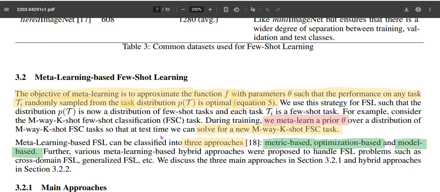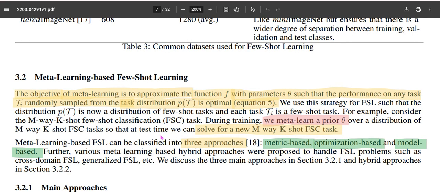So here, related to classification, we have a bunch of M-way K-shot tasks which are segregated into training and test tasks. The M-way K-shot training tasks are used to fit the parameters, and it is evaluated on the M-way K-shot test tasks.